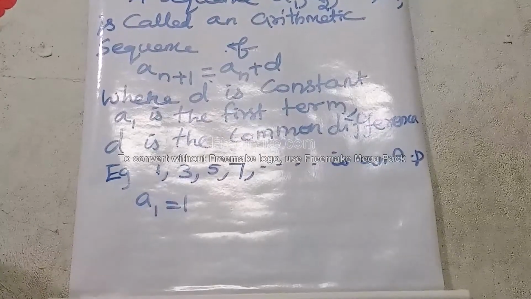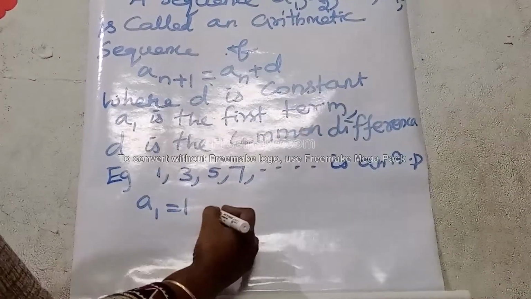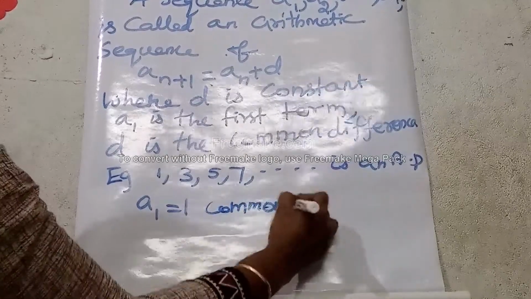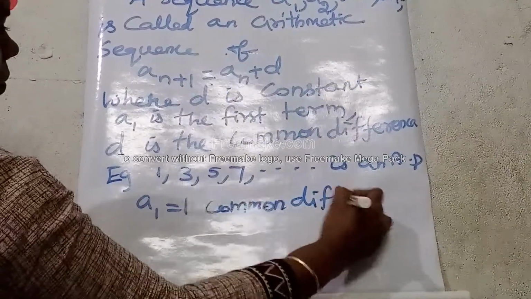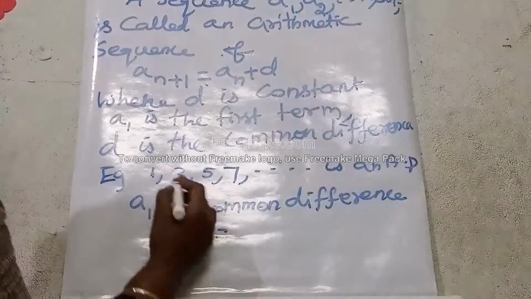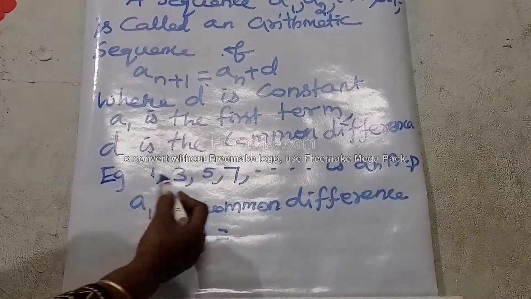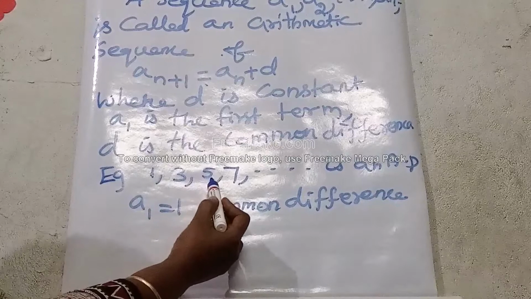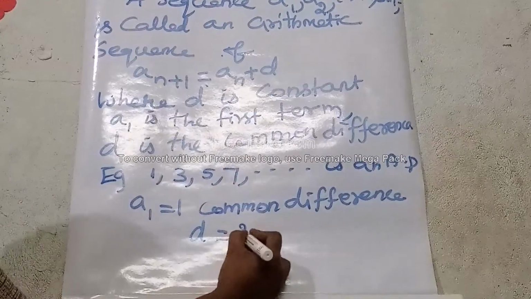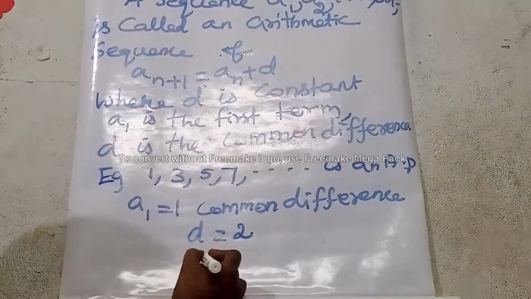There is a common difference, D is 2. So 1 after 3 is there, 3 after 5 is there, 5 after 7 is there. So the common difference is 2. There is a common difference, so it can be said to be an AP. Okay, understood students?